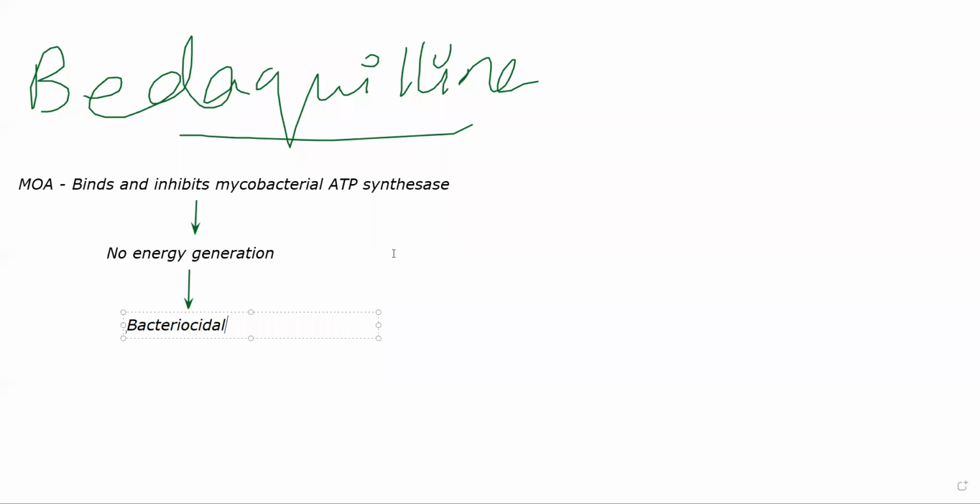Okay. So it is entering into the bacteria, it is inhibiting a specific enzyme that is responsible for energy generation in the bacteria. Without this enzyme, energy cannot be generated in the bacteria and the bacteria ultimately dies. Right? Avoid giving it with any drug that will interfere with microsomal enzymes, whether it be inducer or inhibitor. Avoid giving it with any drug like rifampicin or any other drug. If it is an inducer or an inhibitor, avoid giving it with bedaquiline altogether.